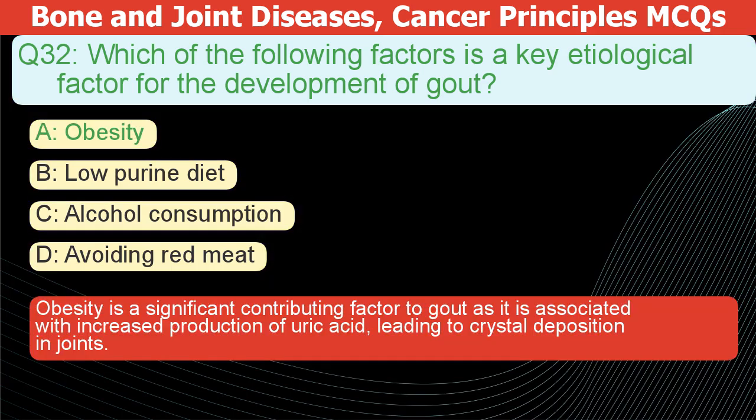The correct answer is A. Obesity is a significant contributing factor to gout. It's associated with increased uric acid production, leading to crystal deposits in the joints.